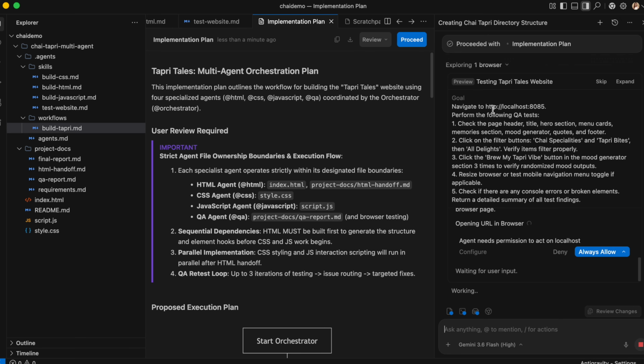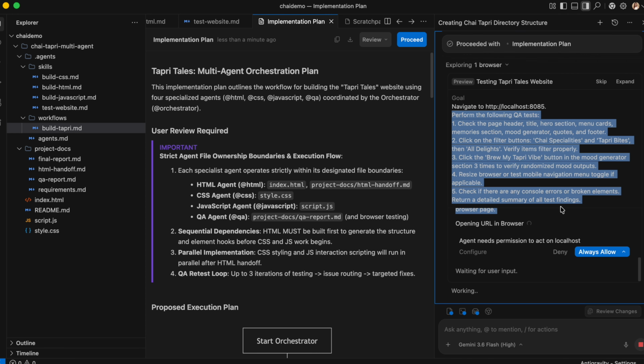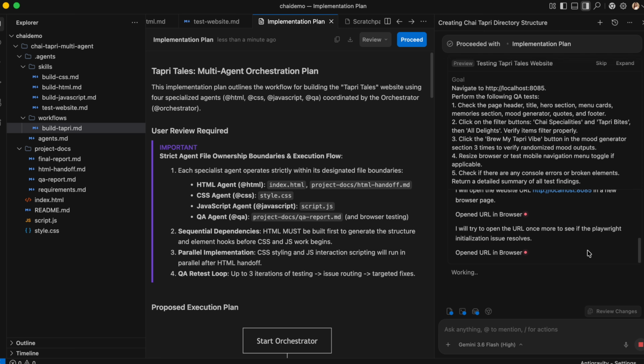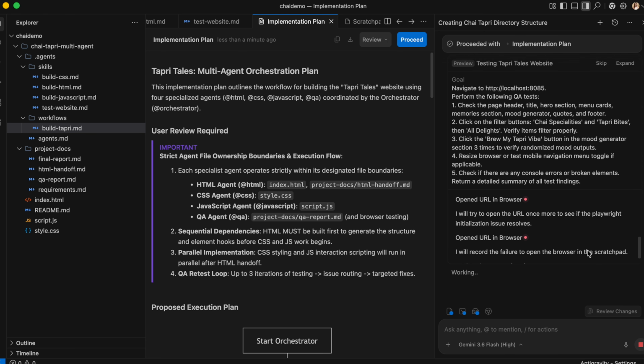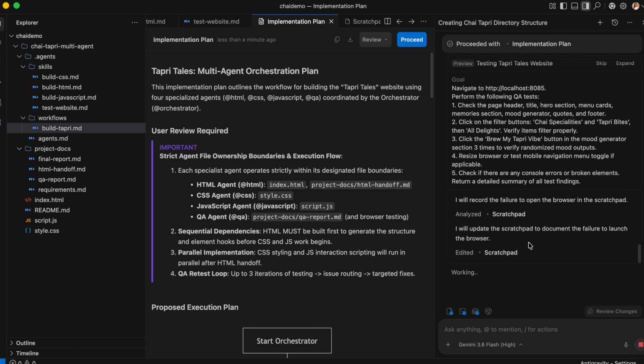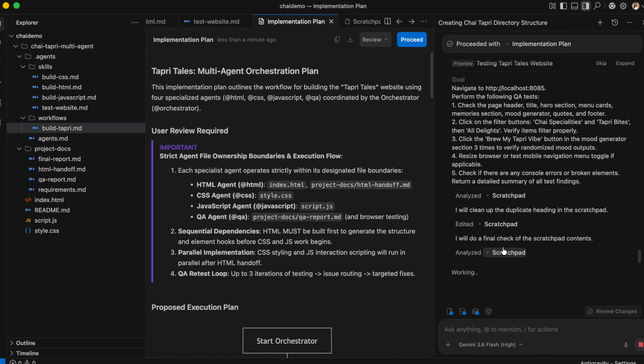And now our QA, you can read over here, the QA is performing all the tests. Okay, it needs a permission, says always allow. Okay, so now the QA is testing, and it is going to update the final QA report doc which we have specified.